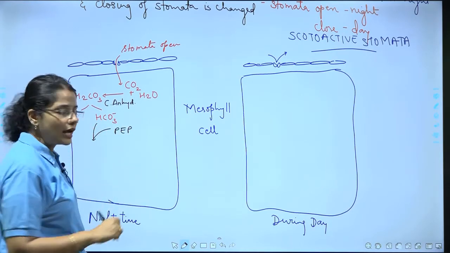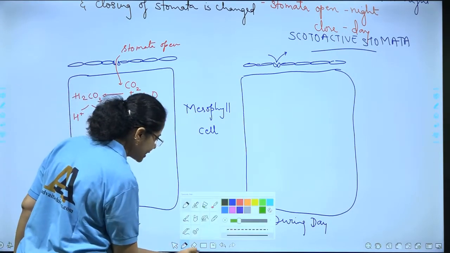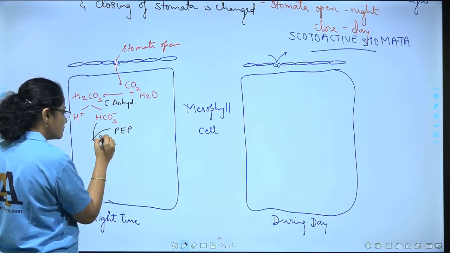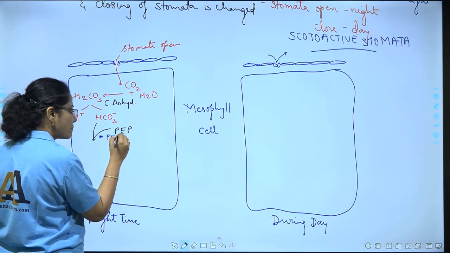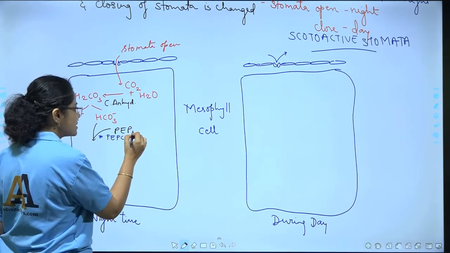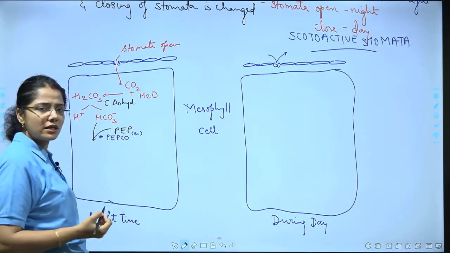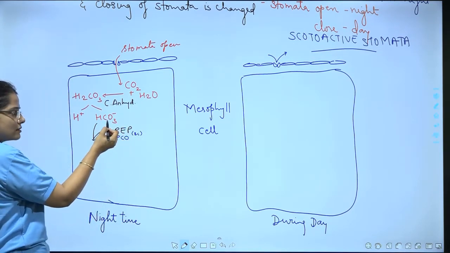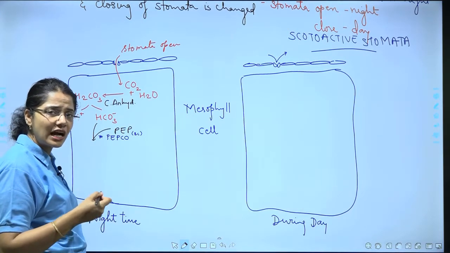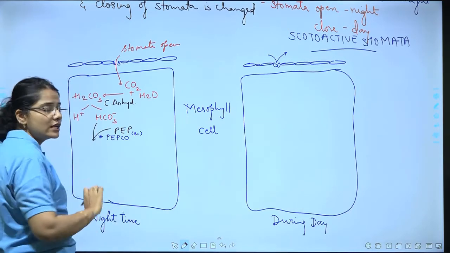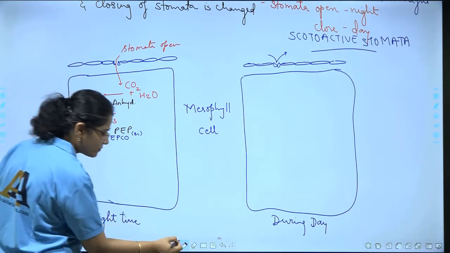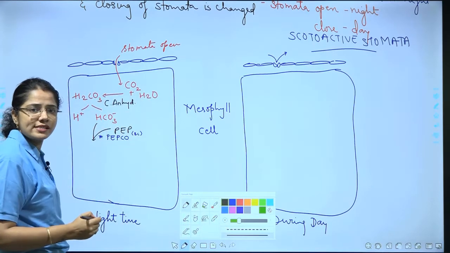This is clear, and this process is aided by another enzyme, and that enzyme we have to remember is PEPCO. This process we have all discussed. PEP itself, being a 3-carbon compound, accepts this carbon molecule, or you can say carbon dioxide, in the form of the bicarbonate ion and gets converted into oxaloacetic acid.